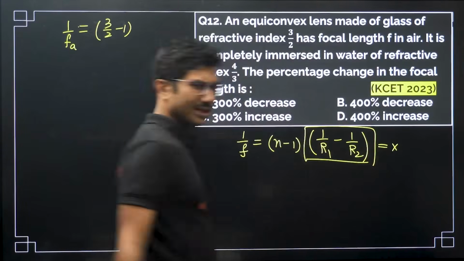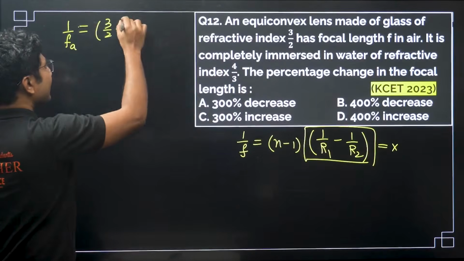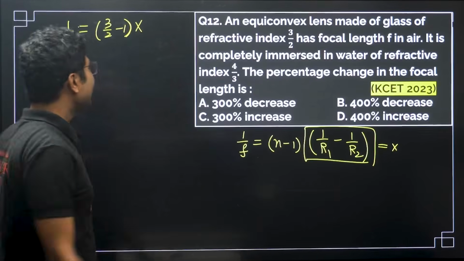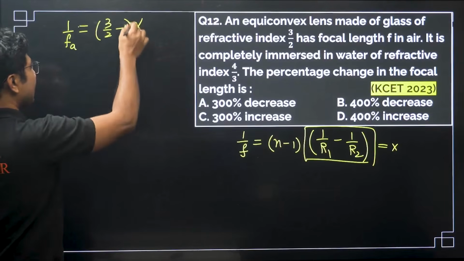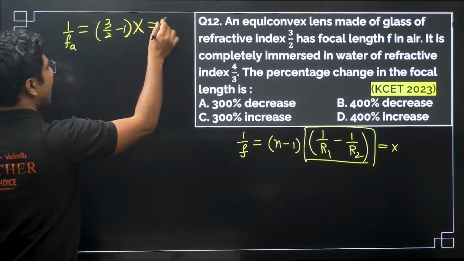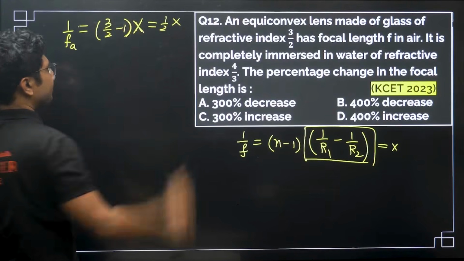This will be constant. I don't want to write this constant every time, so I am writing it as x. So 3/2 minus 1 is half, and 1/f in air is half x.